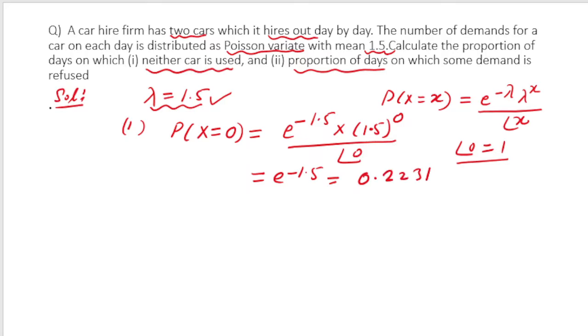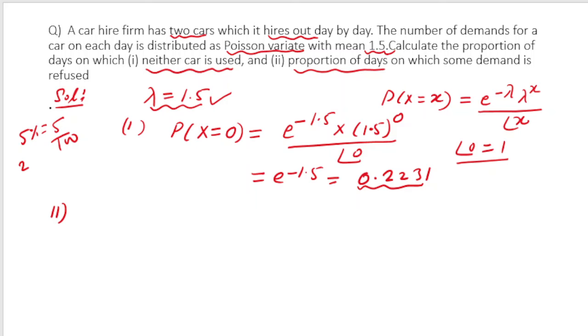I hope you know how to calculate this using the calculator. Now let us talk about the next part, the proportion of days on which some demand is refused. Proportion means, out of 1 day, 0.2231 day on average. Sometimes in a probability question, if they say 5% chances, the probability is 5 by 100. Suppose the proportion is 0.2231, then the probability is 0.2231, right? It means the probability is very small.